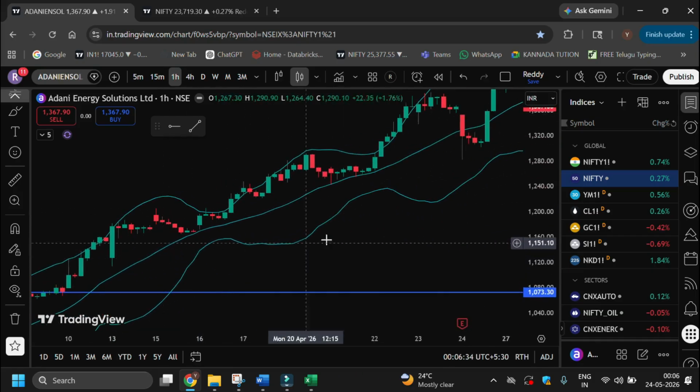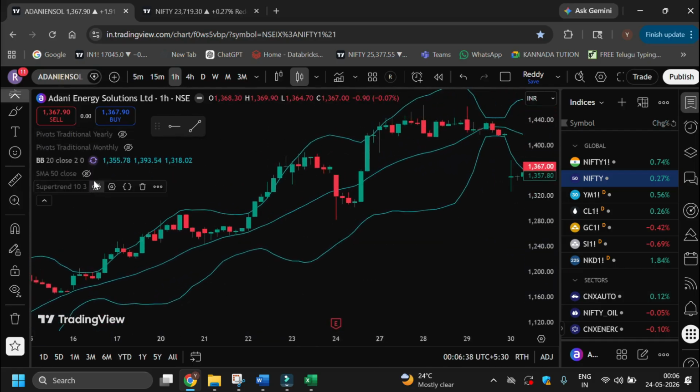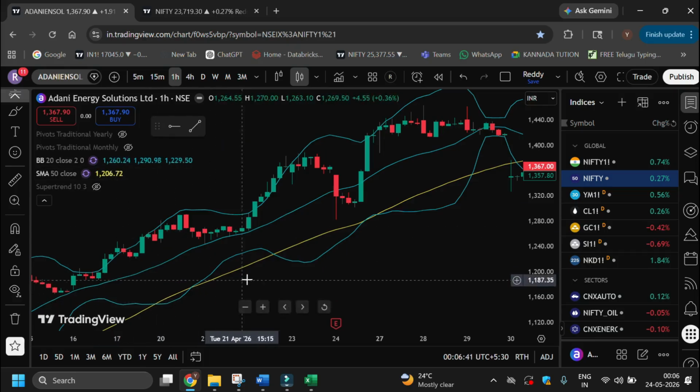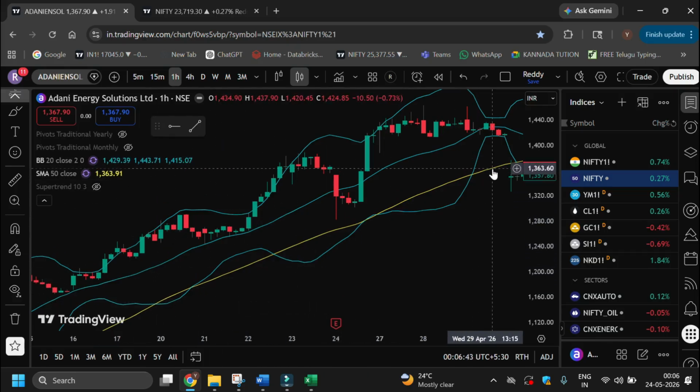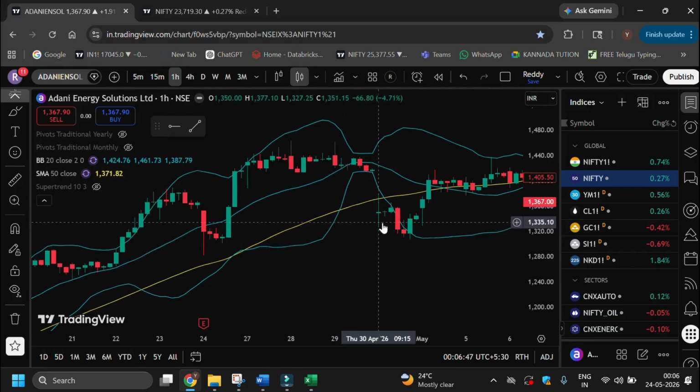Otherwise, you can just keep trailing the stop loss by applying the 50-day moving average. Until this particular line is broken, you can keep holding it. So you can see that there is a breakout of that line.